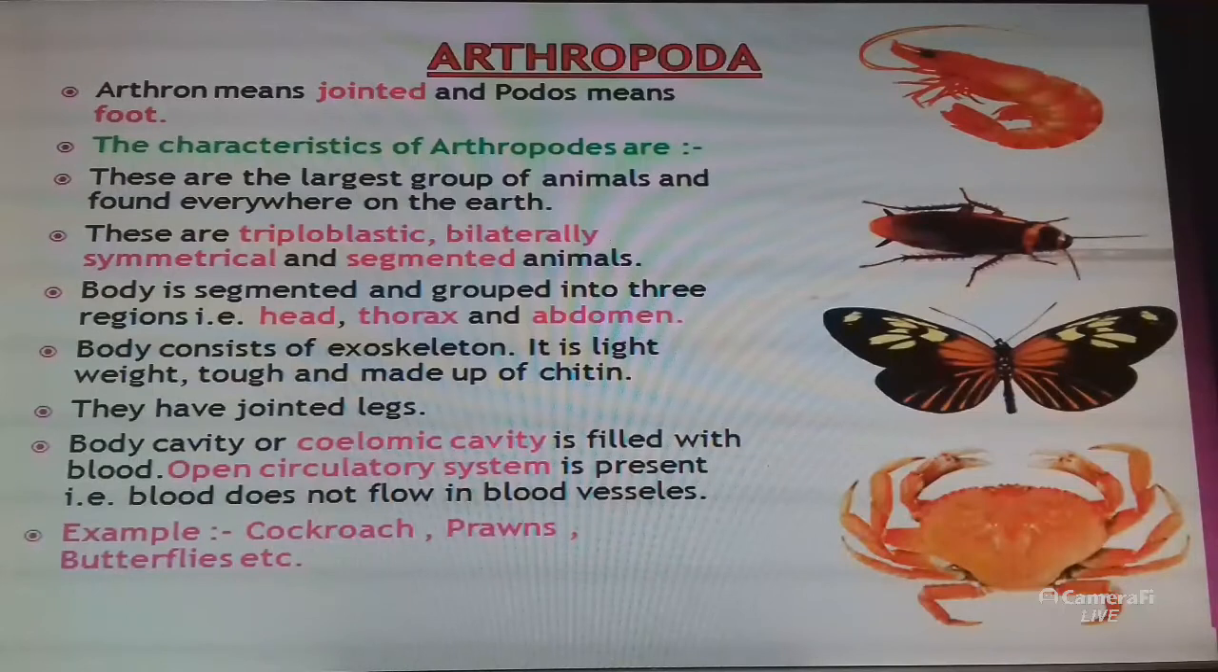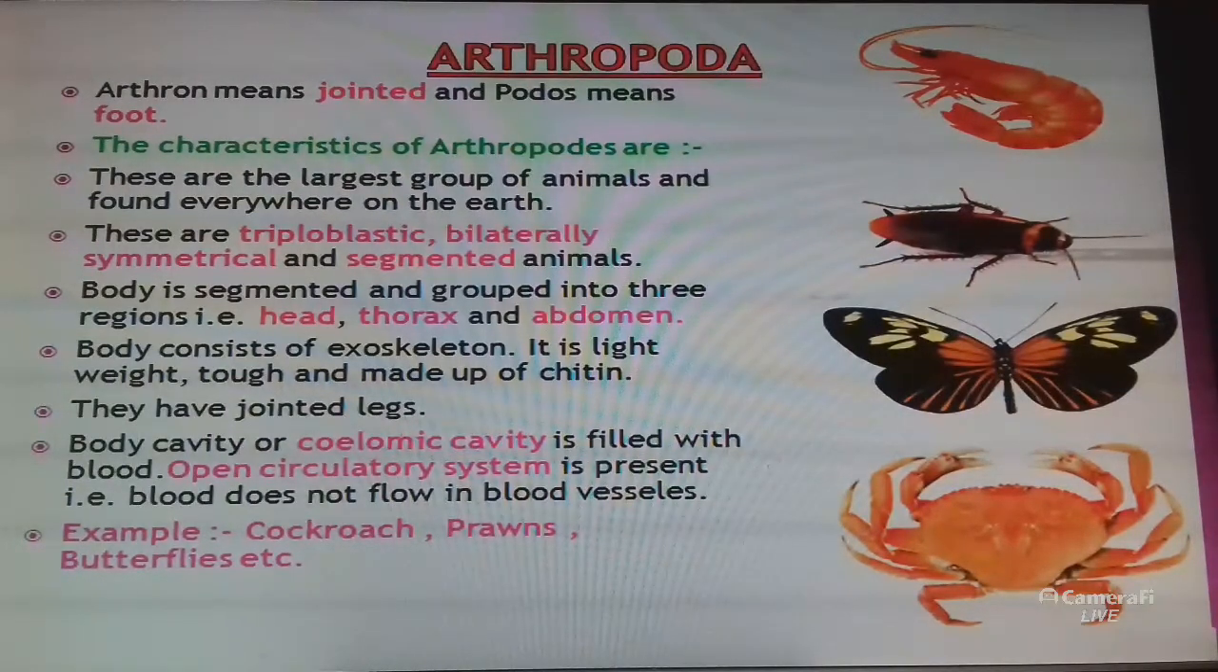Arthropoda is the largest group of animals. These are found everywhere on the earth. These are triploblastic, bilaterally symmetrical and segmented animals. All words are important. Triploblastic means three layers of cells are there. Bilaterally symmetrical: the body is equally divided into left and right halves. Segmented animal: the body is segmented and grouped into three regions, head, thorax and abdomen. And the body consists of an exoskeleton.